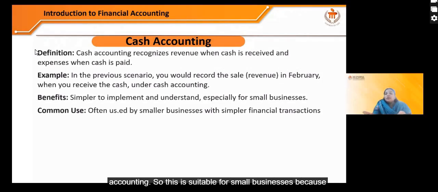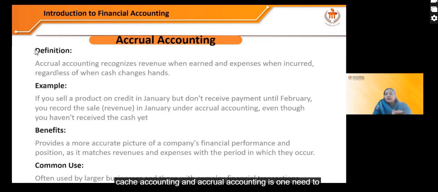This is suitable for small businesses because they need to pay attention to how much cash they are receiving and how much cash is going out. But for big businesses, this is only one of the things. They prepare the cash flow statement to know about the flow of cash within the business. So that is cash accounting, and in accrual accounting one needs to recognize revenue when it is earned and expenses when they are incurred, regardless of when they receive the cash.